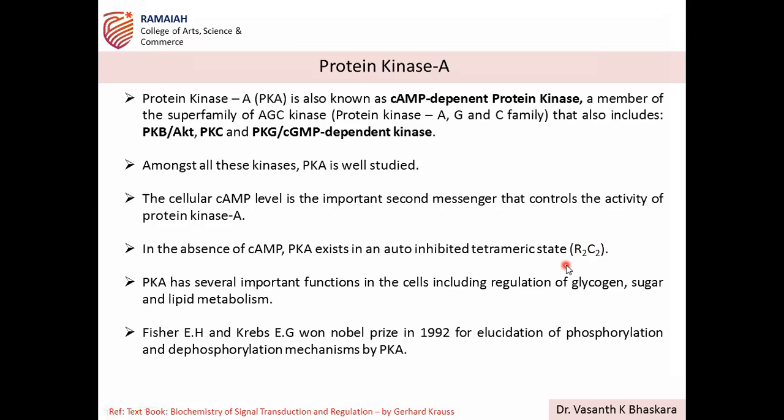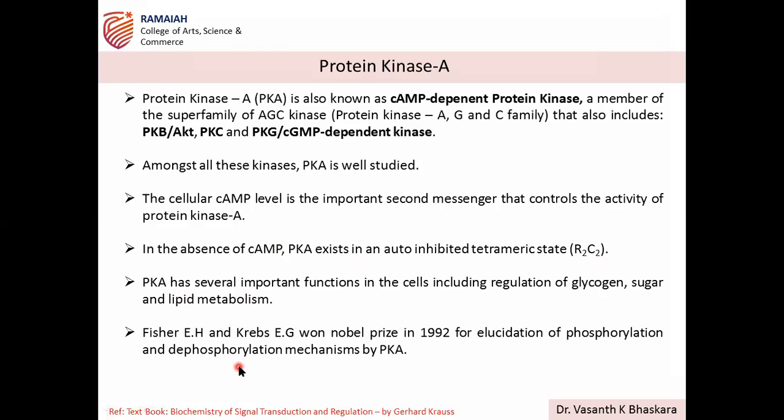Do you all remember this example we had discussed? If you don't remember, go through that FRET example again. You can make out that R2C2 in its bound form, when there is a FRET signal, is inhibited, in an inactive state. So that's what we are discussing here. In the absence of cAMP, it exists in a tetrameric state of R2C2 domains. Now PKA has several important functions in the cells, mainly in glycogen, sugar and lipid metabolism.